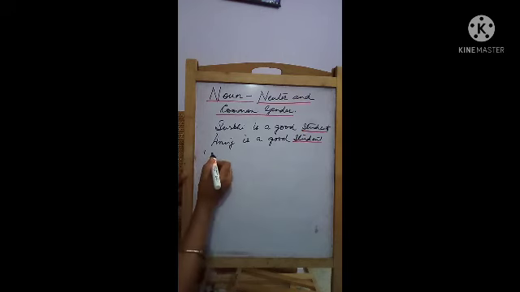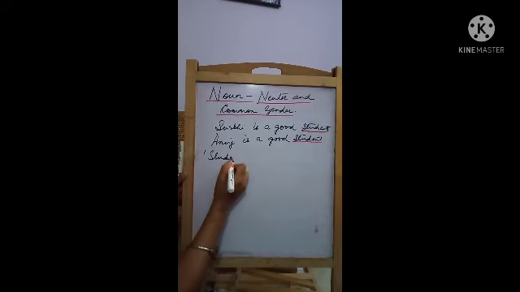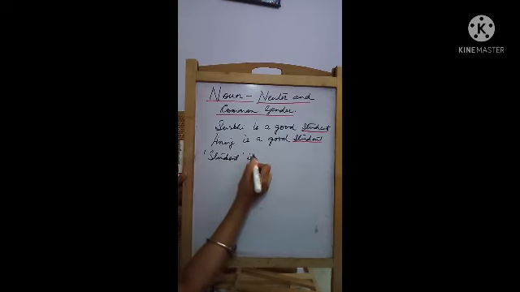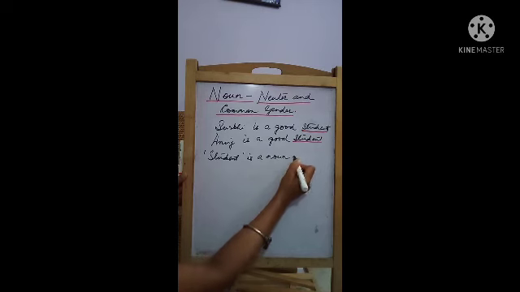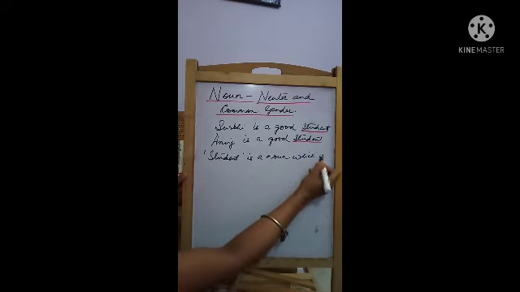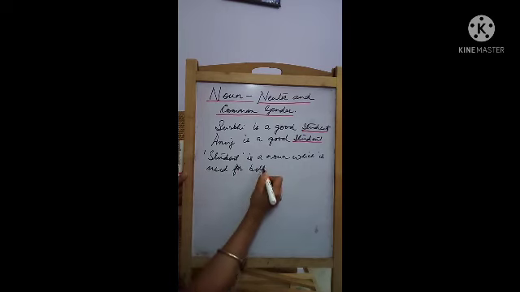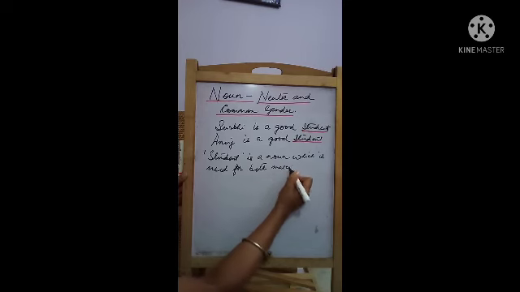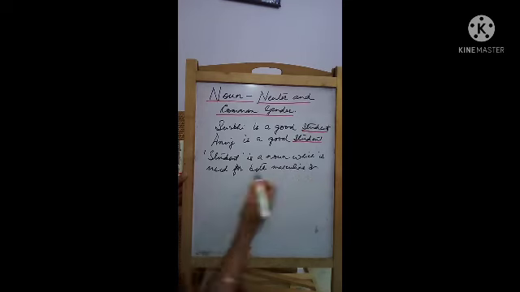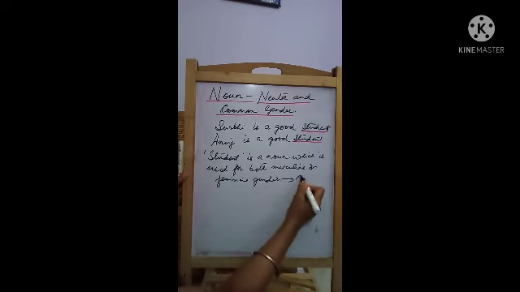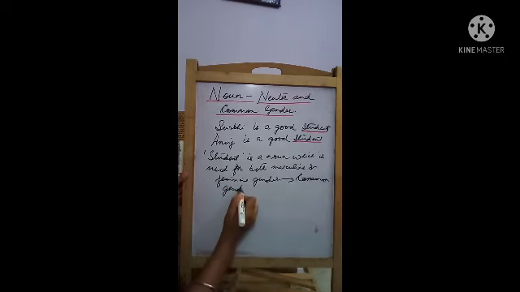So if we want to write the definition, we can write: student is a noun which is used for both masculine and feminine gender. Hence the name. So it is called common gender. Common, why? Because it is common for both the feminine and masculine gender.